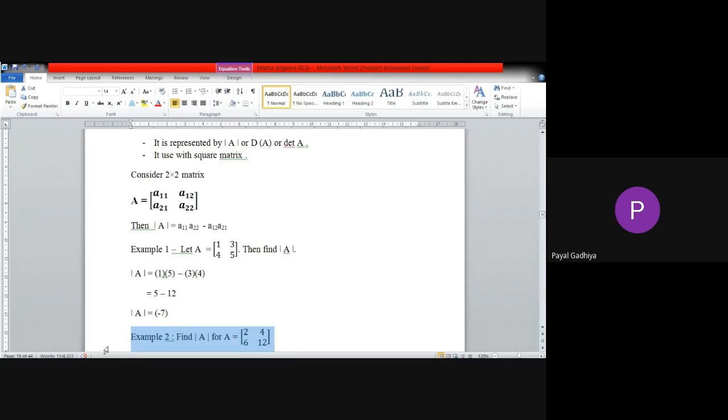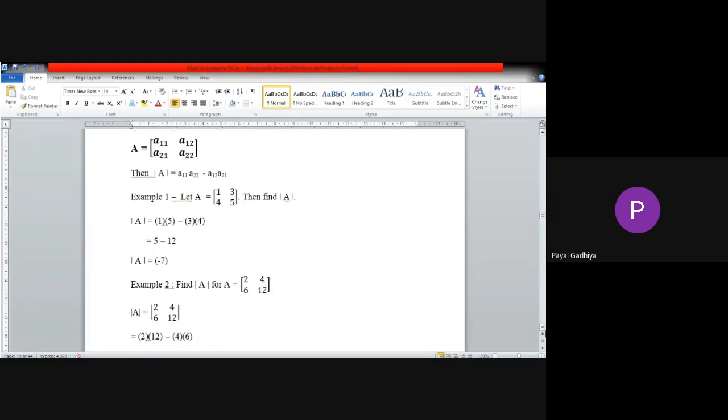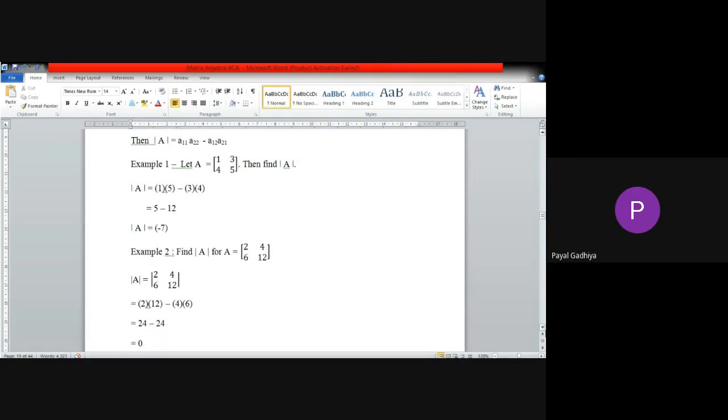Calculate properly. Yes, the answer will be 0 because 2 into 12 will be 24 minus 6 into 4 will be 24. So 24 minus 24 will be 0.